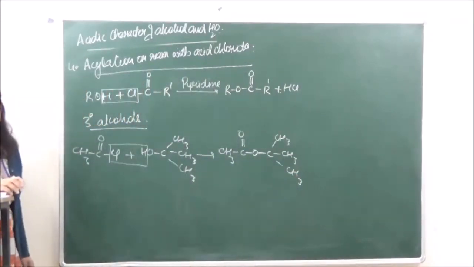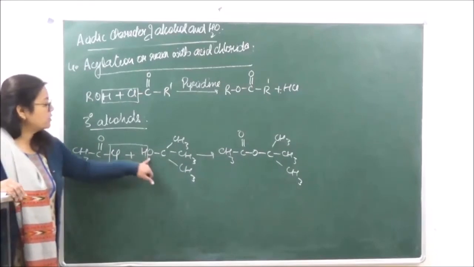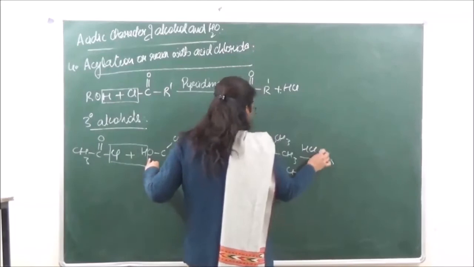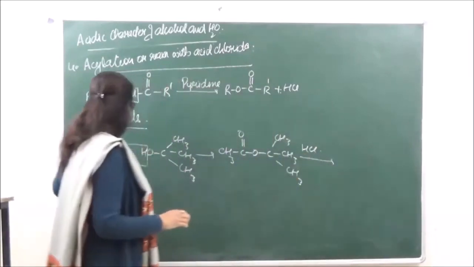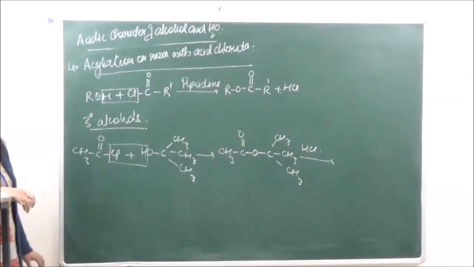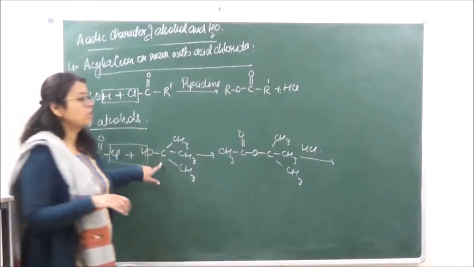Now when this is reacted with HCl, it is seen that the functional groups of both these compounds will change. So we are reacting this back with HCl, we are going to get over here CH3, C double bond O and OH. We will get an acid over here, and the chlorine will go to the tertiary group.